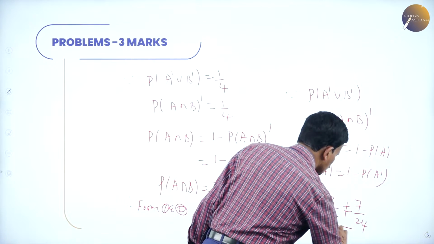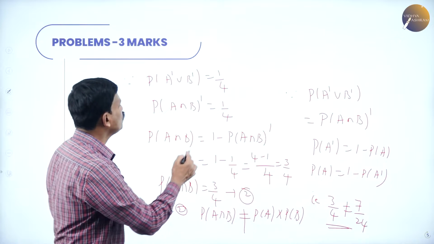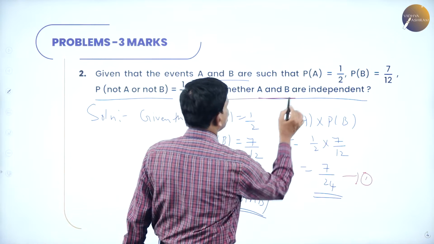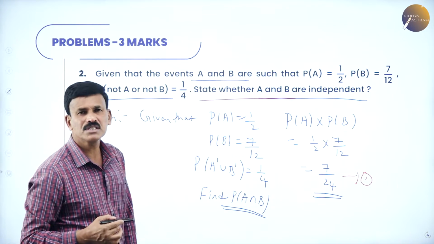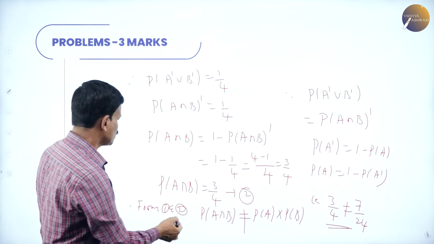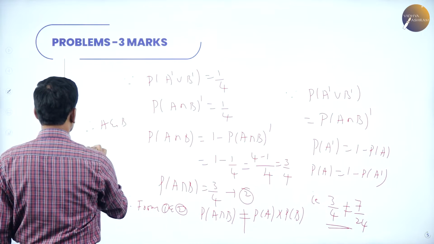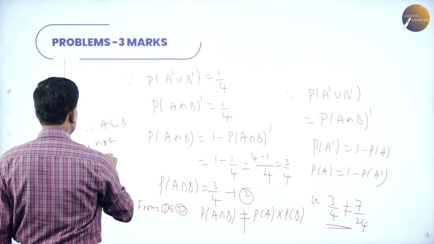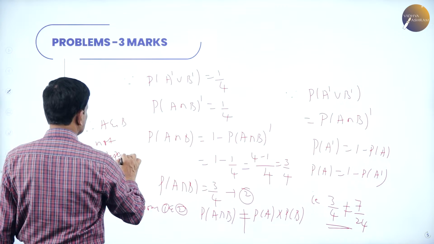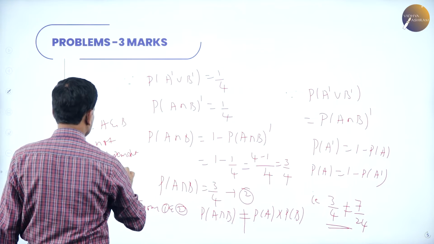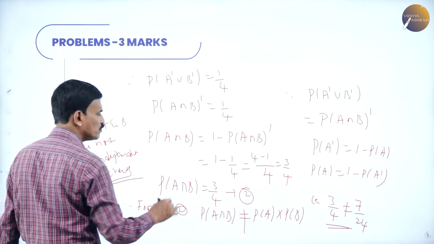They are not equal. So therefore, A and B are not independent events.